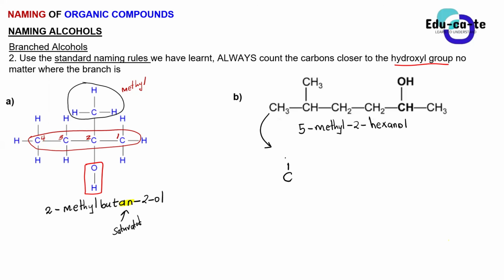A carbon that is bonded to 3 hydrogens, bonded to another carbon, which is bonded to a carbon bonded to 3 hydrogens. You take your time expanding your formula so that you can see it properly. Then this is a carbon bonded to 2 hydrogens, then another carbon bonded to 2 hydrogens, then another carbon bonded to a hydrogen, and then OH.